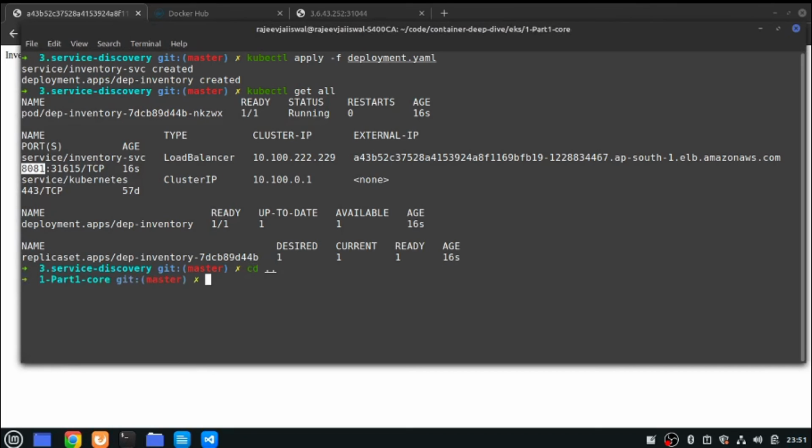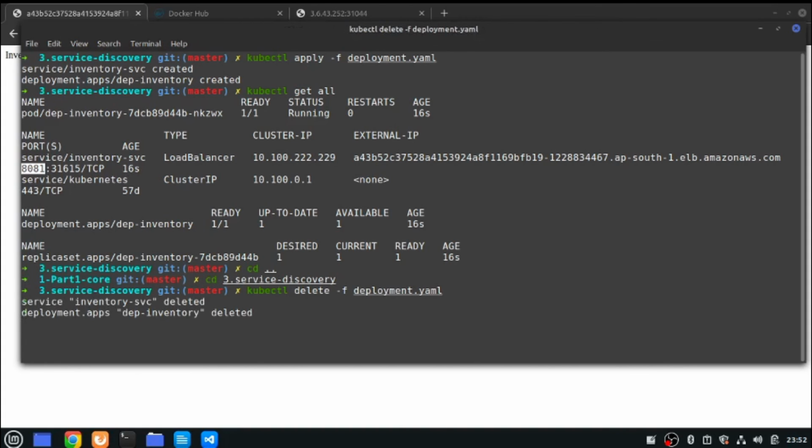Let me go to the folder. Let's first delete it. kubectl delete. It will take some time. Here it will be deleted, and then at the AWS end, the load balancer which got created will also be deleted.